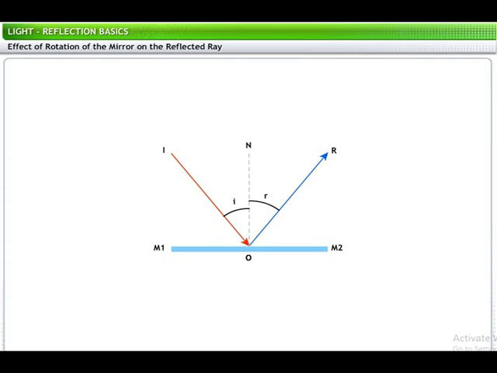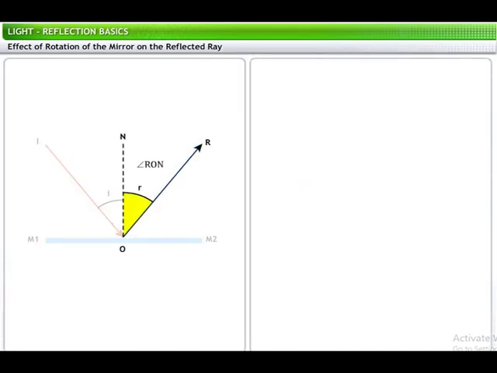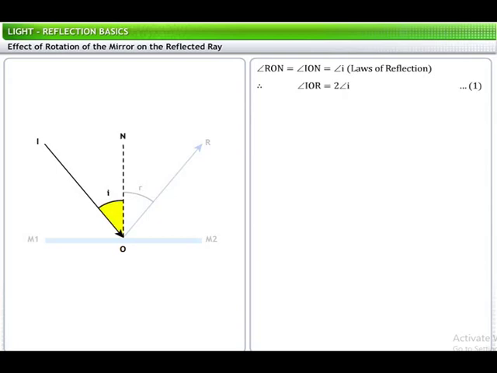Therefore, based on the laws of reflection, angle RON is equal to angle ION, which is the angle of incidence I. Therefore, angle IOR is equal to twice the angle of incidence.